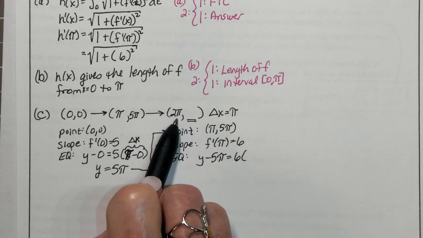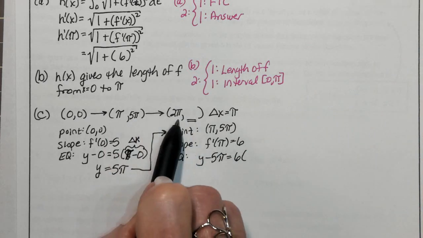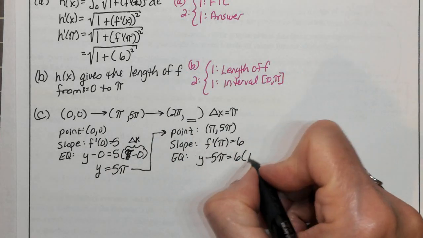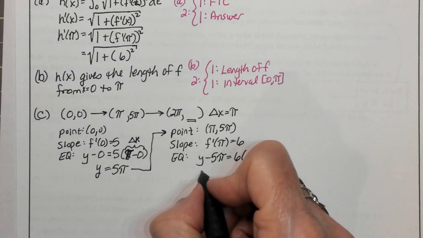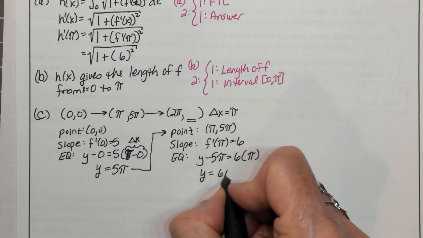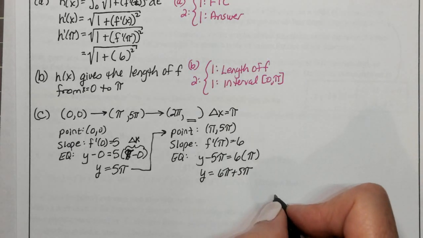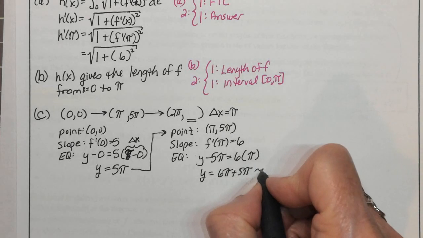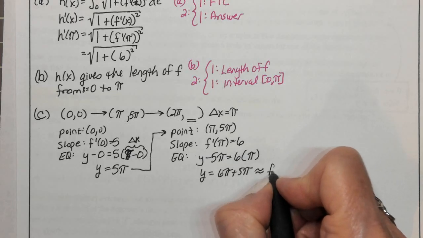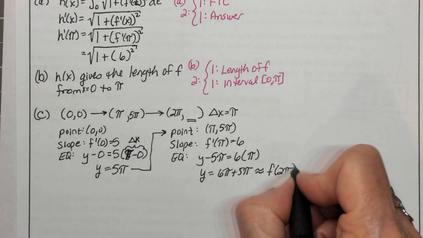That would be our new x minus our old x. That's always going to be your delta x there. So y is equal to 6 pi plus 5 pi, or 11 pi. So that is our approximation for f at 2 pi.